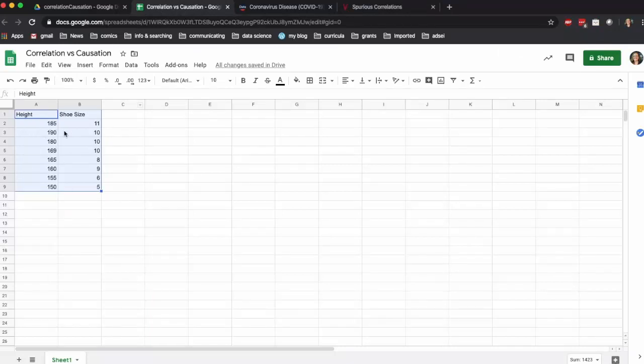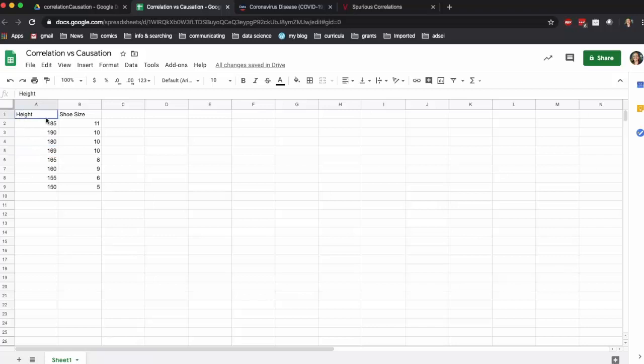Just to make sure you actually understand correlation properly, here is my little chart of height versus shoe size. These are rough approximations of people I know and their shoe sizes, mostly people in my family. One of the things worth pointing out is that correlation doesn't mean equality. Just because two things are correlated doesn't mean that you can accurately predict one value based on the other. Here we have three people who have a shoe size of 10, and yet they have quite different heights. One is 190, one's 180 centimeters, and one's 169.